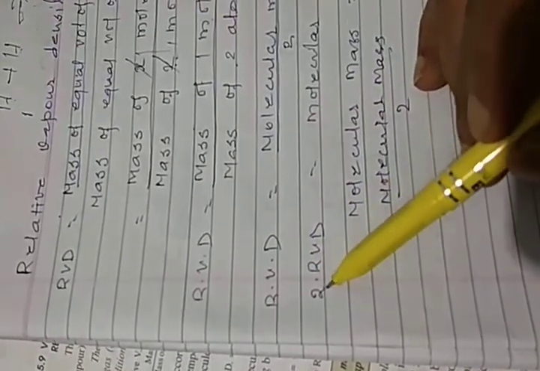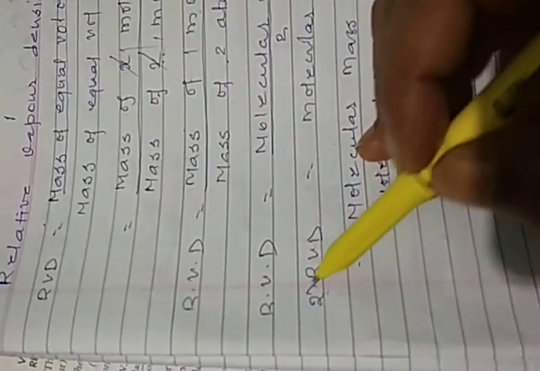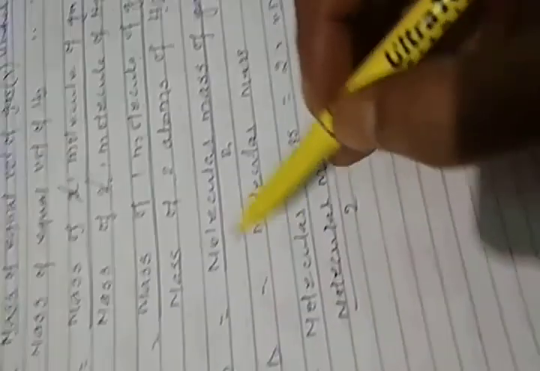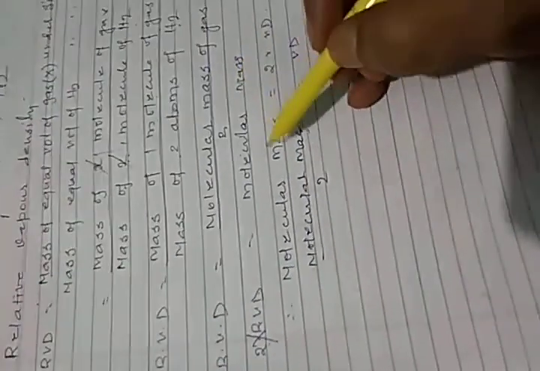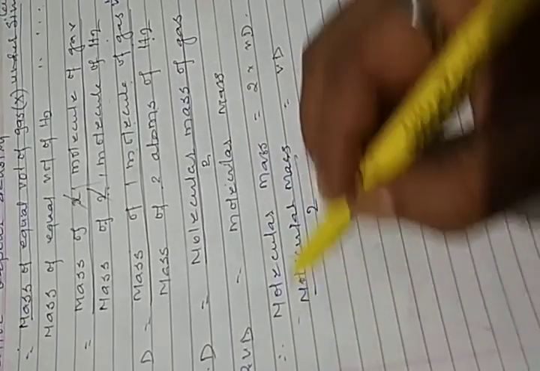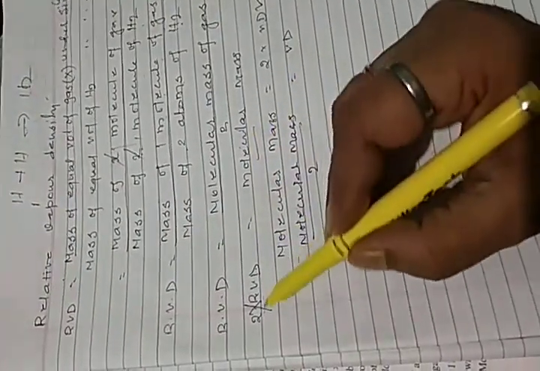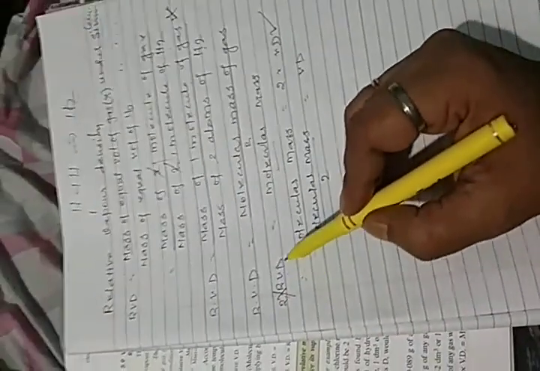If we do the cross multiplication, it will be twice the relative vapor density. So molecular mass is equal to twice the vapor density. Molecular mass is twice the vapor density.